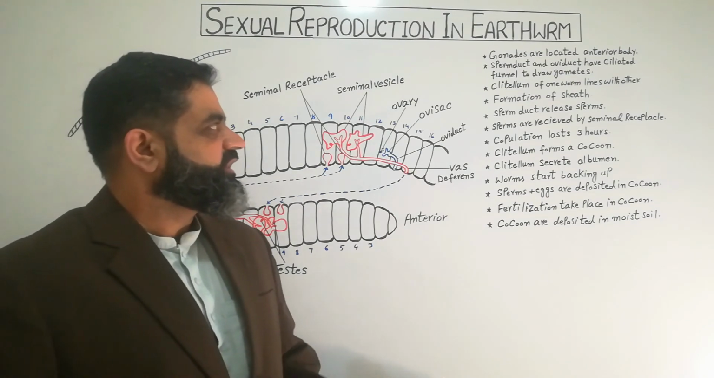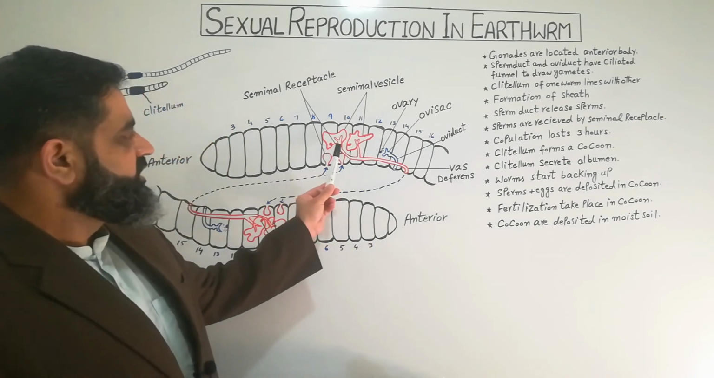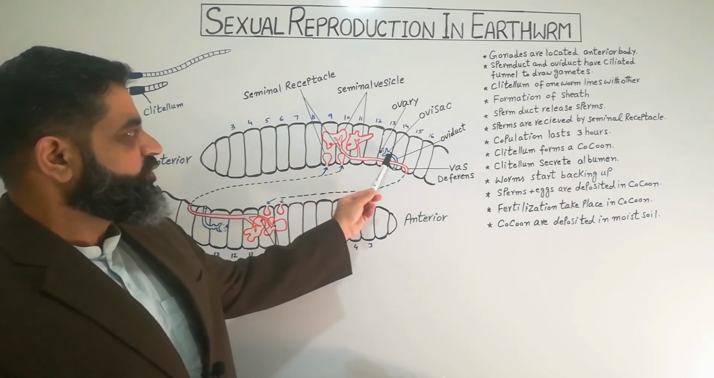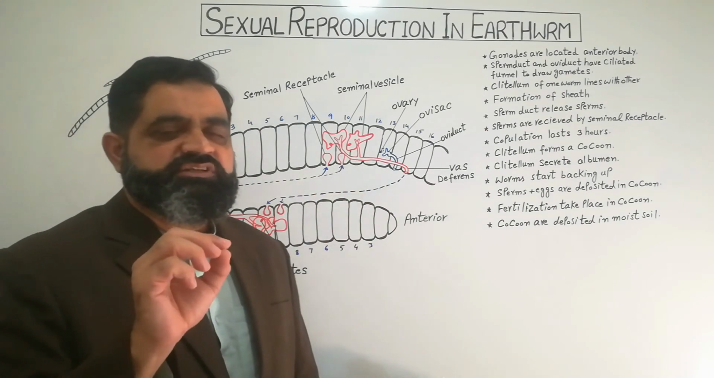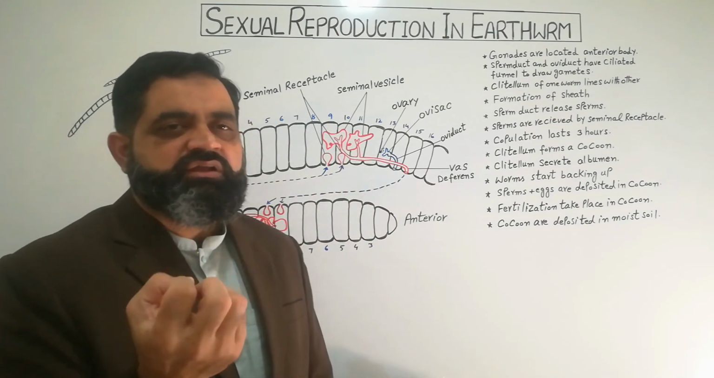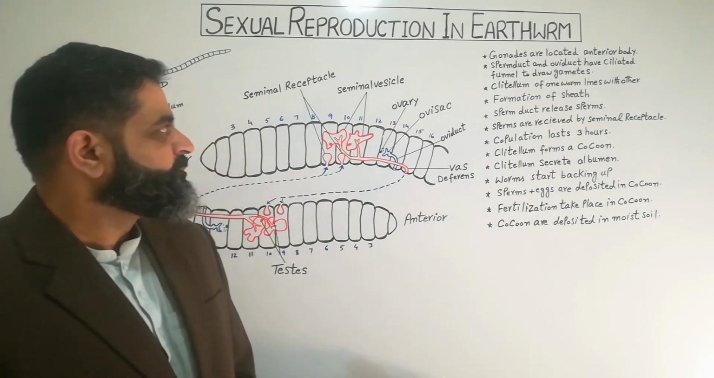Sperm duct and oviduct have ciliated funnels to draw gametes. As you see, these are sperm ducts and these are oviducts. They both have funnel-like openings which bear cilia, which can beat and catch the sperms and eggs into the body.